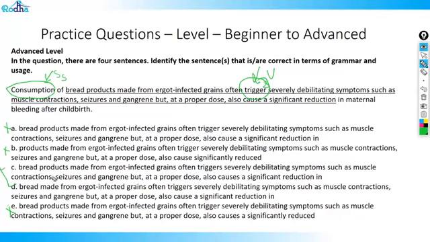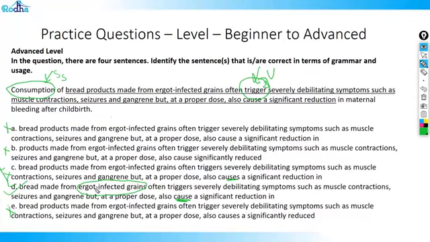Now let's check both. Also causes. What causes a significant reduction? So what causes, or what cause, is the ergot infected grains? Now this is a tough one. And grains is plural, so you would need a plural verb, cause. Therefore, this gets eliminated and D is the right answer.